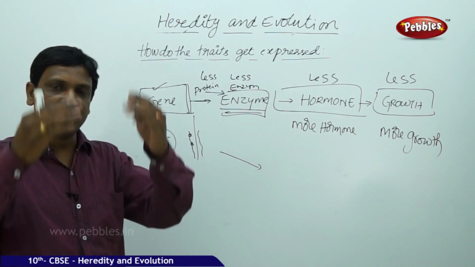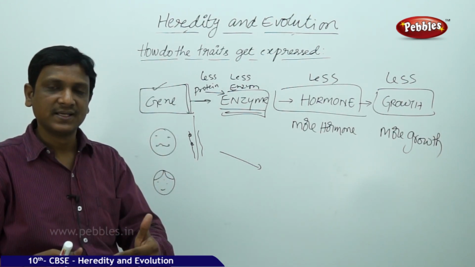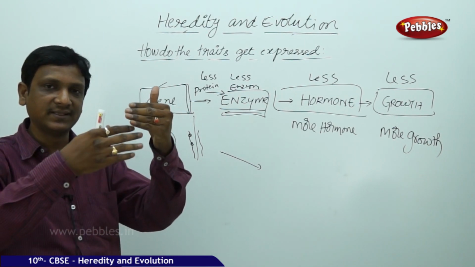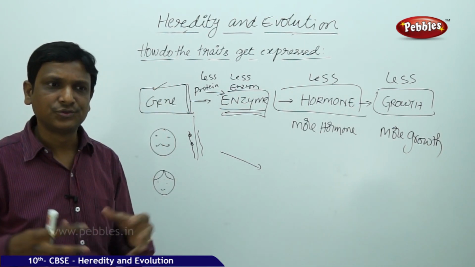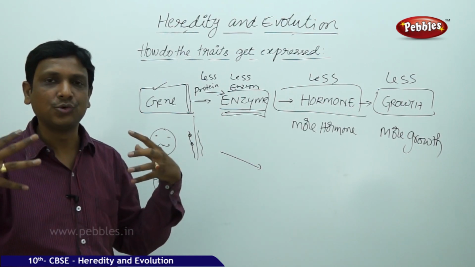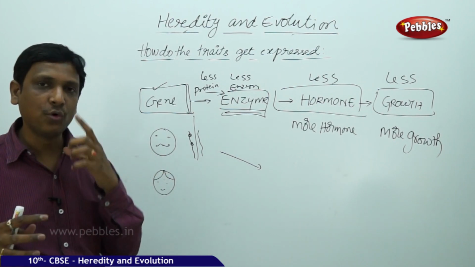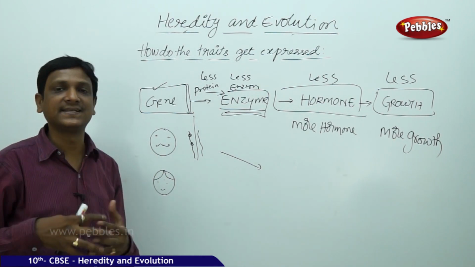So the genes will get the program. The DNA will have that complete program. DNA is nothing but the set of genes. So many traits are there, so many characters are there. Of course, all the characters are not seen externally.